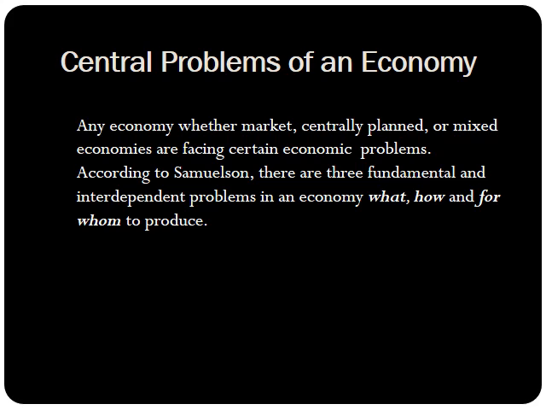According to Samuelson, there are three fundamental and interdependent problems in an economy, and those are what, how, and for whom to produce. So these three are the central problems of economy, and these are faced by each and every economy. What to produce: what type of goods an economy is going to produce, and in what quantity.